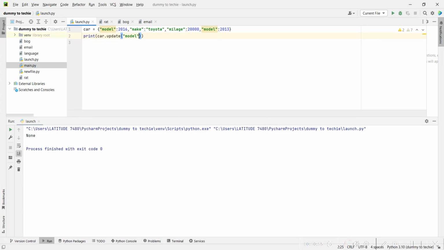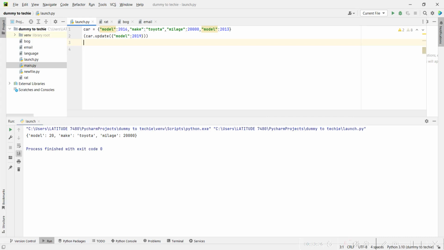Sorry about that. Now, to update your dictionary using the update method, we're going to update that particular key value pair. So we're going to create a mini dictionary here. I would say model, and we'll specify what we're trying to update it to, and that is maybe 2019. So now with this, I will remove this print statement here.